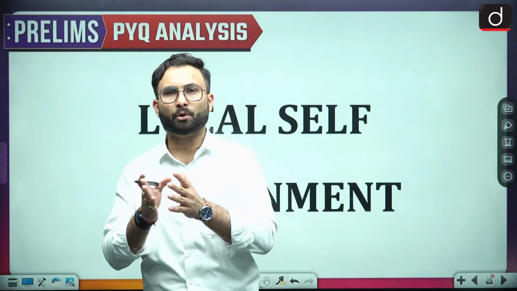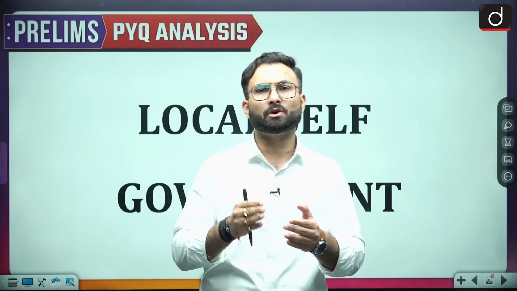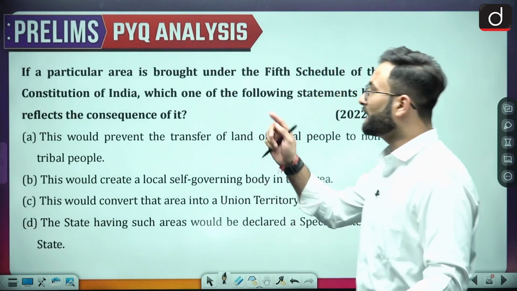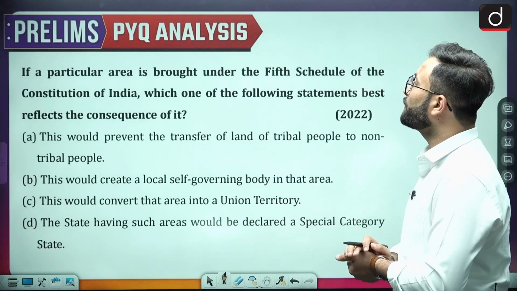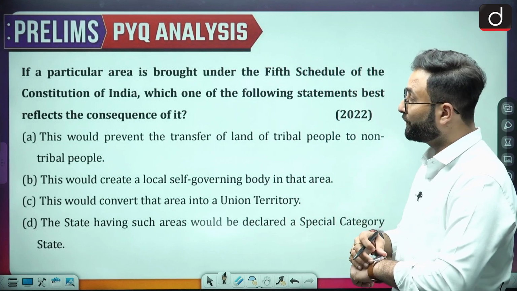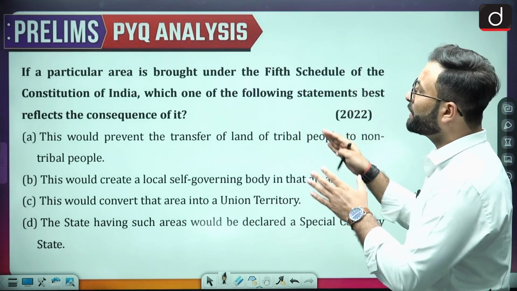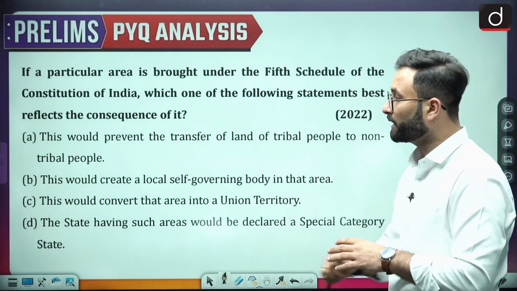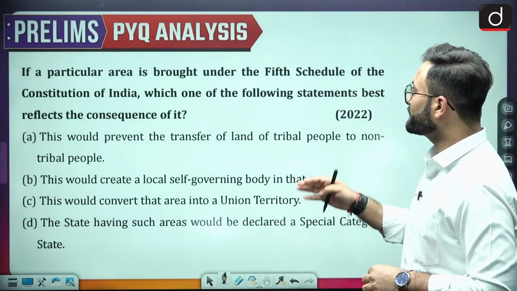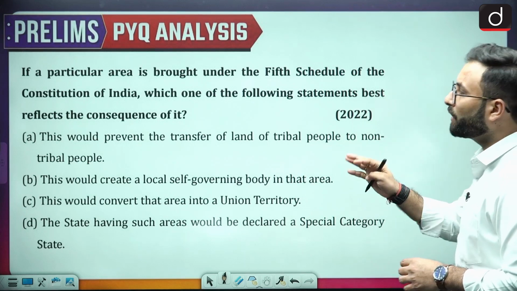That is not many, because most of the time when we talk about local self-government, you will see that the focus is always on the panchayat or the municipalities, etc. So considering that, we will be taking the remaining questions over here. Starting with: if a particular area is brought under the 5th Schedule of the Constitution of India, which one of the following statements best reflects the consequence of it? Option A: this would prevent the transfer of land of the tribal people to the non-tribal people.